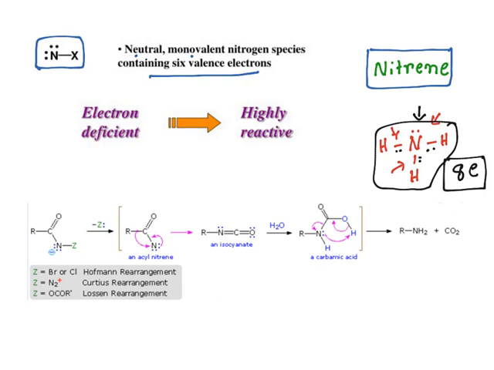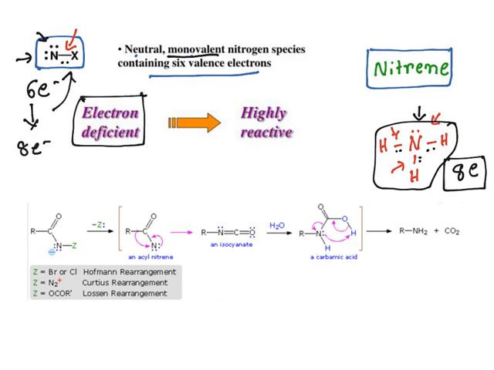What about nitrene? It is called monovalent. Why monovalent? Only one bond is there. The bond is made up of how many electrons? 2 electrons. So these are 2 lone pairs of electrons, 4 electrons. Totally how many electrons are there? 6 electrons. But in order to get stability, it needs 8 electrons. So what is this nitrogen? It is an electron deficient species. Electrons are deficient, hence it is highly reactive.